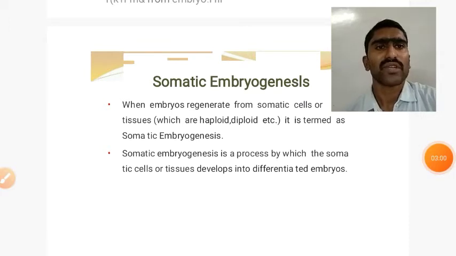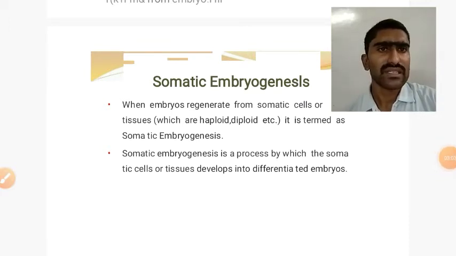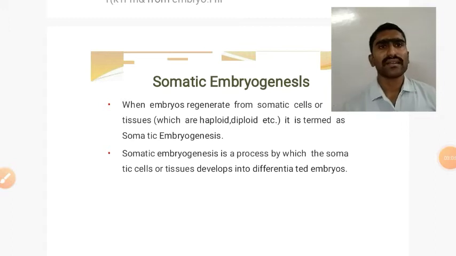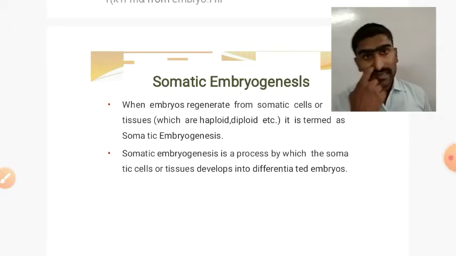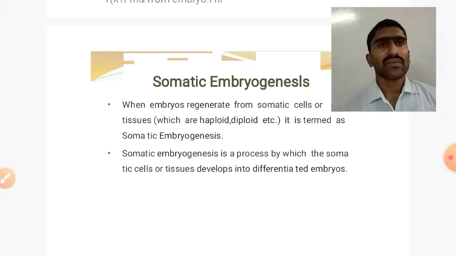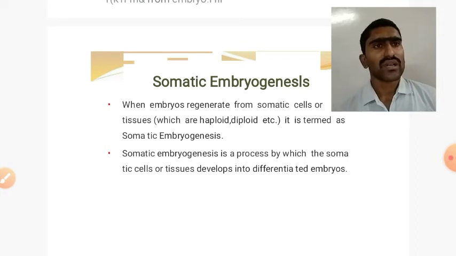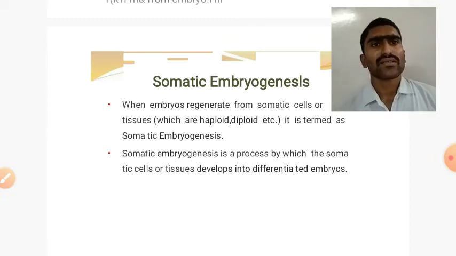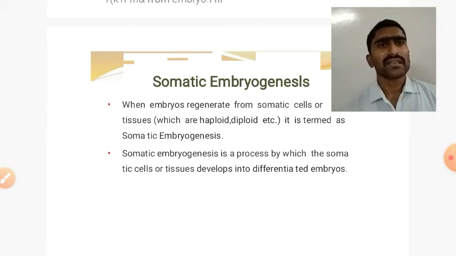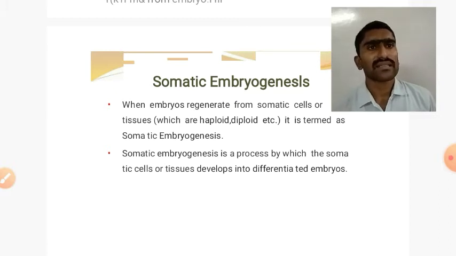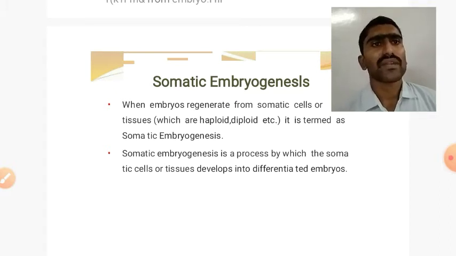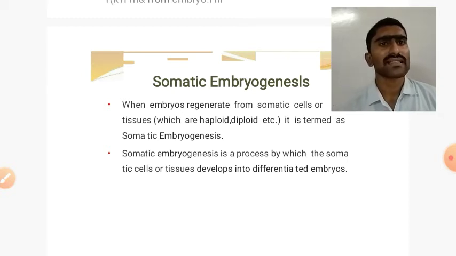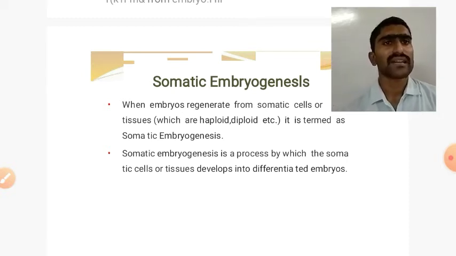So, somatic embryogenesis. When an embryo regenerates from somatic cells or tissue, it is termed somatic embryogenesis. Somatic cells means general body tissue or cells which are present in the general organ or body tissue. So when the embryo is regenerated by using somatic cells, that culture is known as somatic embryogenesis. Somatic embryogenesis is the process by which somatic cells or tissue develop into differentiated embryos.